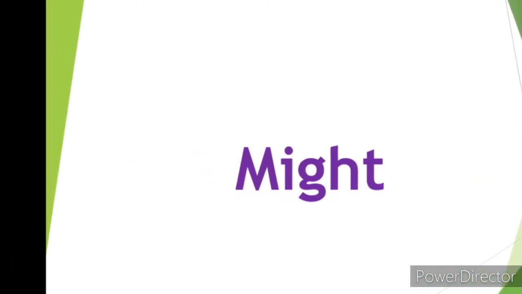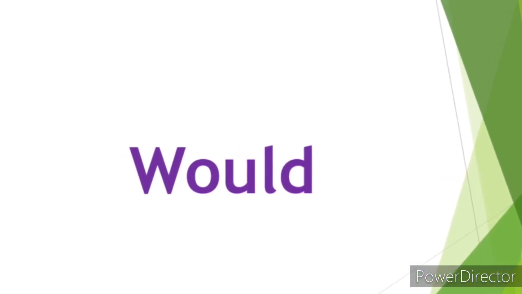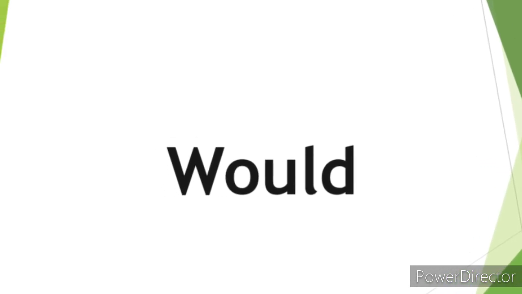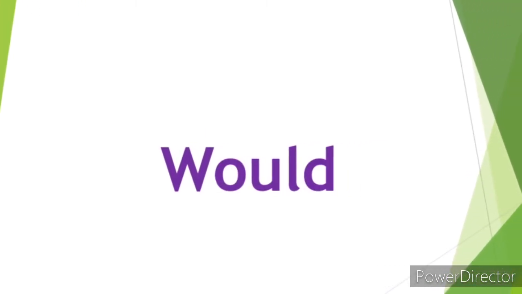Now, 11th model is would. It is past form of will and it is used for willingness, insistence, characteristic activity and probability. So, first is would is used for willingness or weak volition or willpower. For example, would you excuse me? Second example, I would like to inform you.